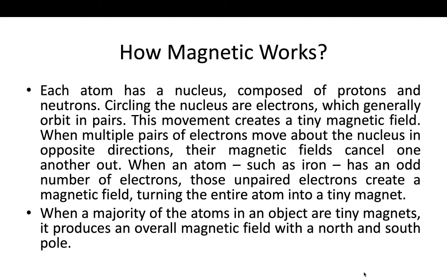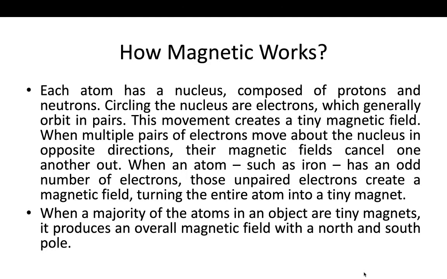So that's why it's written that each atom has a nucleus composed of protons and neutrons. Circling the nucleus are electrons, which generally orbit in pairs. This movement creates a tiny magnetic field. When multiple pairs of electrons move around the nucleus in opposite directions, their magnetic fields cancel one another.